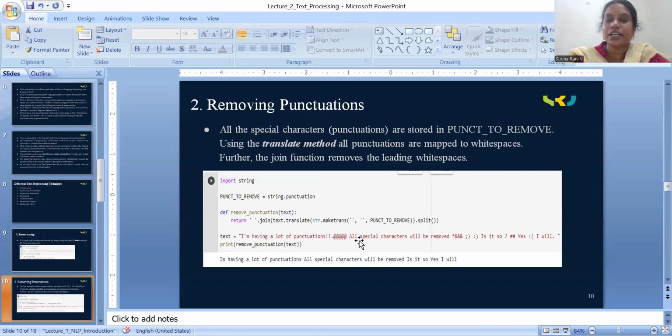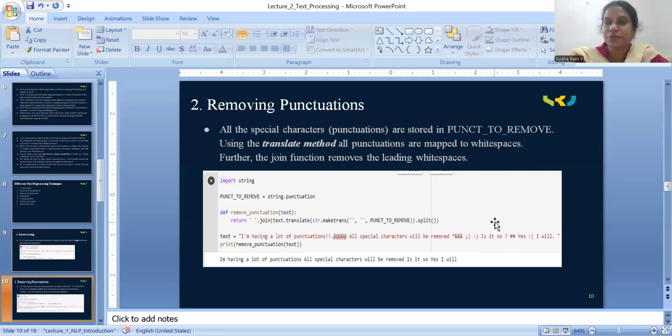Again, removing punctuation can also be done in the Python programming language by the predefined functions. Here we are having the predefined function to remove the punctuation marks. See here, the input text you can observe, it is having a lot of punctuation marks, like asterisk, like exclamatory mark, like hash, like at the rate. So we are having the different punctuation marks.